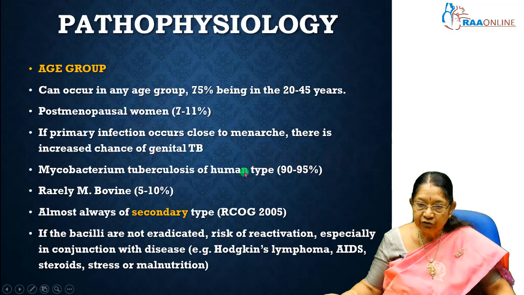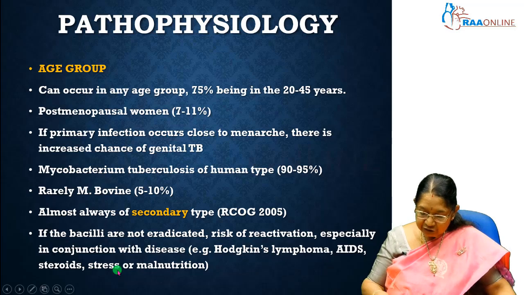Mycobacterium tuberculosis of the human type is the commonest one, occurring in 90 to 95%, and rarely bovine mycobacterium infection can also happen, in 5 to 10%. It is almost always a secondary type of infection in genital tuberculosis. If the bacilli are not eradicated, there is a risk of reactivation, especially in conjunction with diseases like Hodgkin's lymphoma or AIDS, on steroid supplementation, stress or malnutrition.